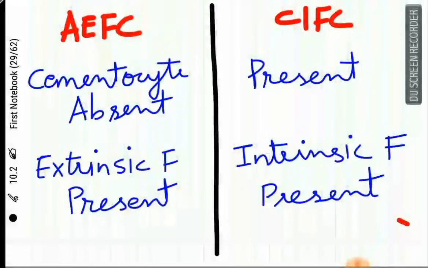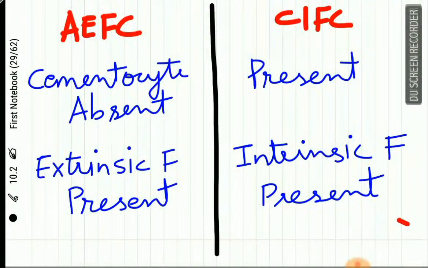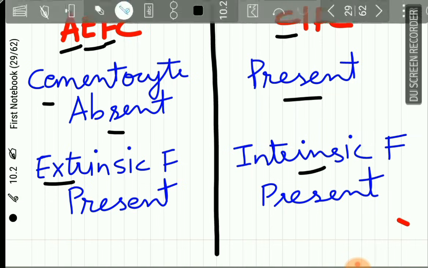Now, the cementocytes, depending upon the name: acellular means the cementocytes are absent, while cellular means cementocytes are present. Then fibrillar: in acellular extrinsic fiber cementum, extrinsic fibers are present, while in CIFC the intrinsic fibers are present.